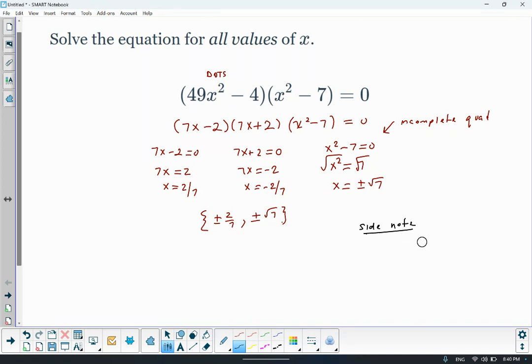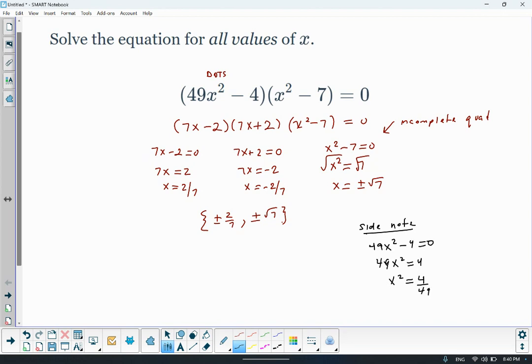Let me back it up a bit. You could have gone 49x squared minus 4 equals 0, 49x squared is equal to 4. Divide both sides by 49: x squared is equal to 4 over 49.